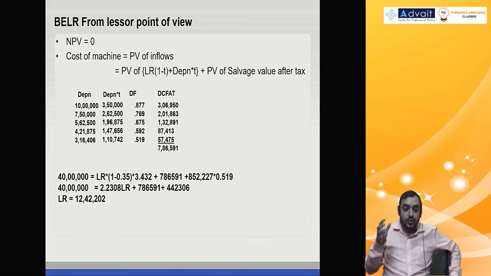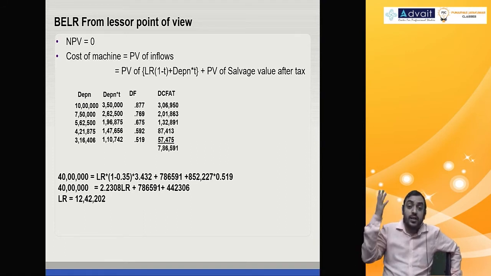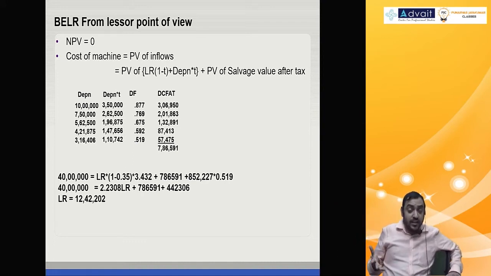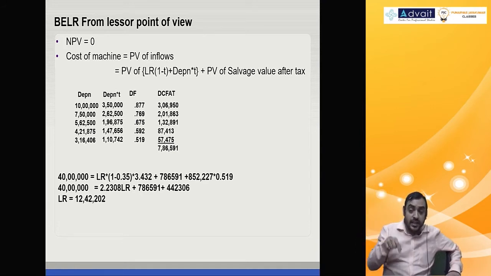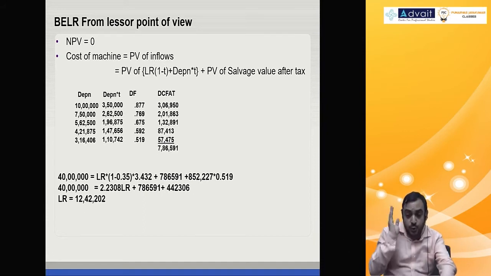Fine. Okay. So this actually covers the entire gamut of leasing in one problem: lessor point of view, lessee point of view, lease discounting rate discussion, cost of capital discussion, break-even discussion, everything we have discussed in this problem. In fact, you can even say lease rental sensitivity. From the current lease rental to the break-even lease rental, the percentage change is called lease rental sensitivity, because when the lease rental changes by so much percentage, lease as a capital budgeting investment decision becomes NPV 0, nothing but sensitivity. Anyway, leave that apart. Let's go to the next question.